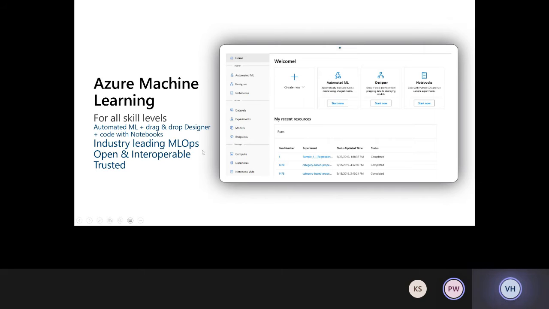Okay, so I was talking about MLOps, which is DevOps plus machine learning, where if you have a new model that you have built and you want to deploy that to production, how do you ensure that you don't break any of your BAU process that's happening or the functionality that your earlier model was already catering towards? So that's the workflow that you can implement using the MLOps feature of Azure Machine Learning, right? And the other thing we are trying to do is build an open and interoperable service. So this is not just a black box. And as we go through the details of the slides, you would see what I mean by this open and interoperable engine, right? So let's get going.